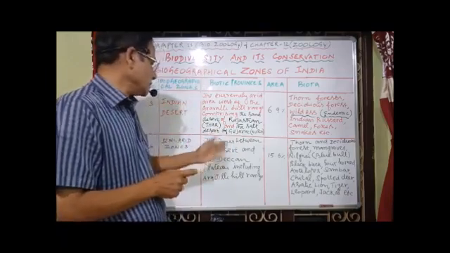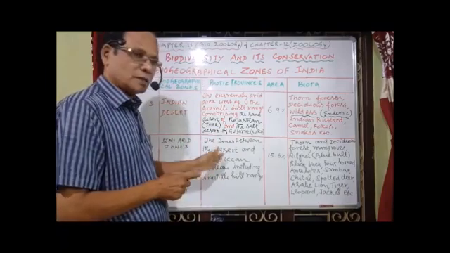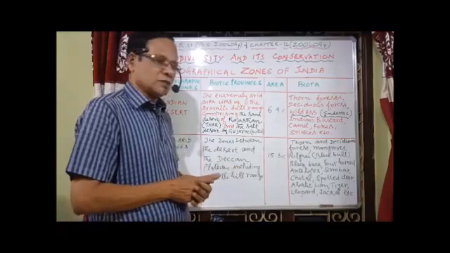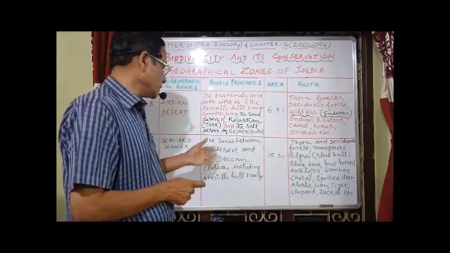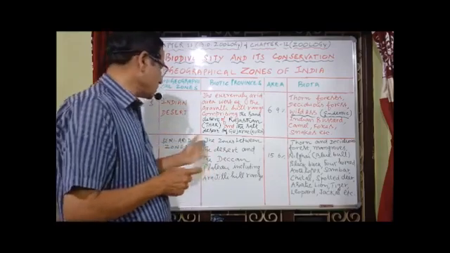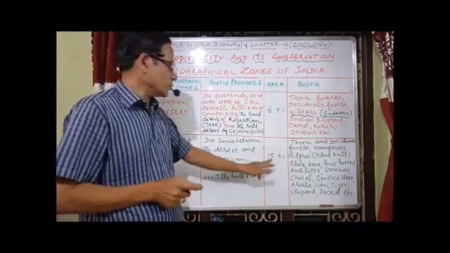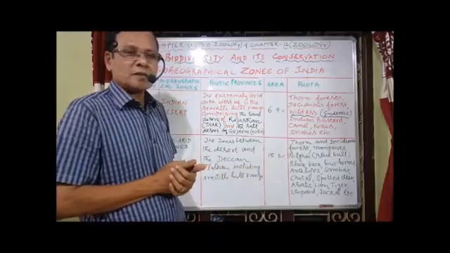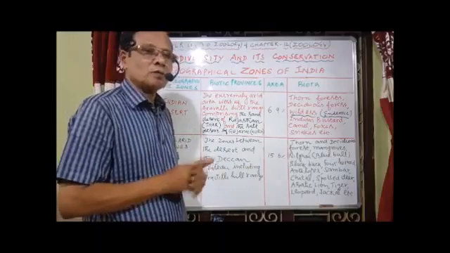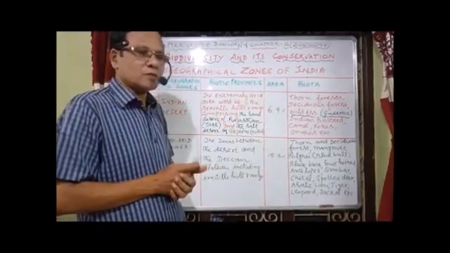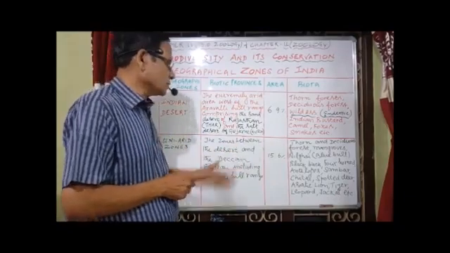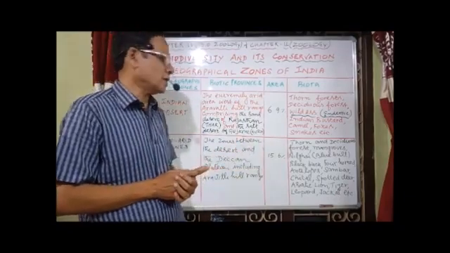Now the zone between the desert and the Deccan Plateau, including the Aravalli Hill Range, where we have more or less Gujarat, constituting about 15.6%. This is the second largest biogeographical zone in terms of area. The first one is more or less the Gangetic plain, and the second one is the semi-arid zone.